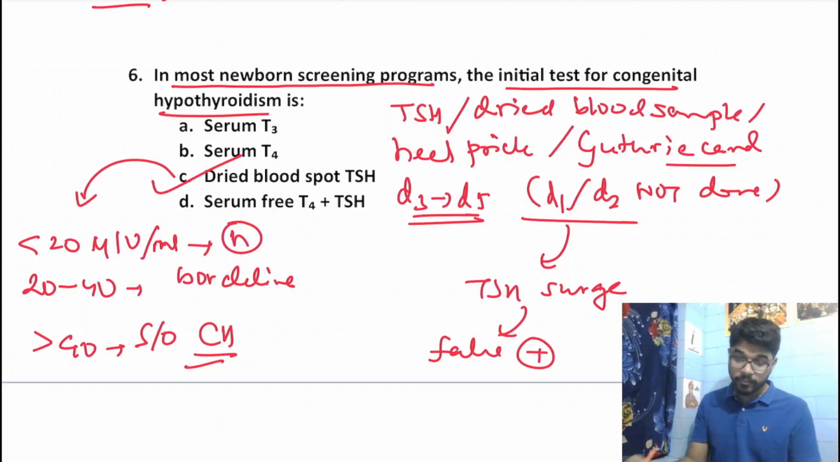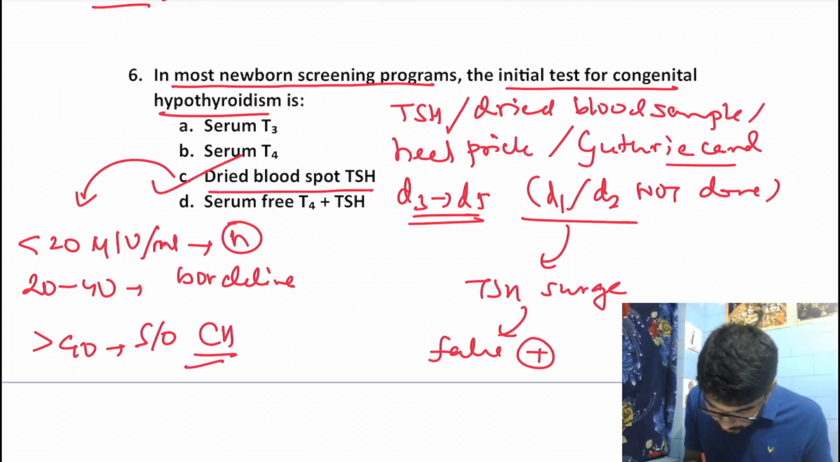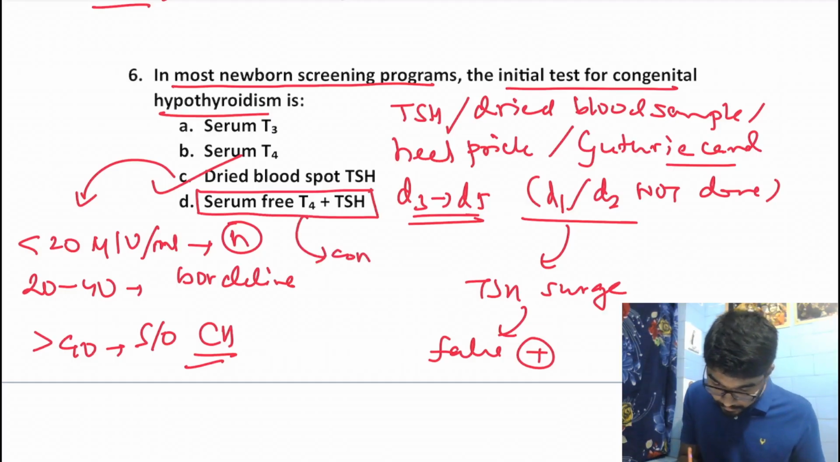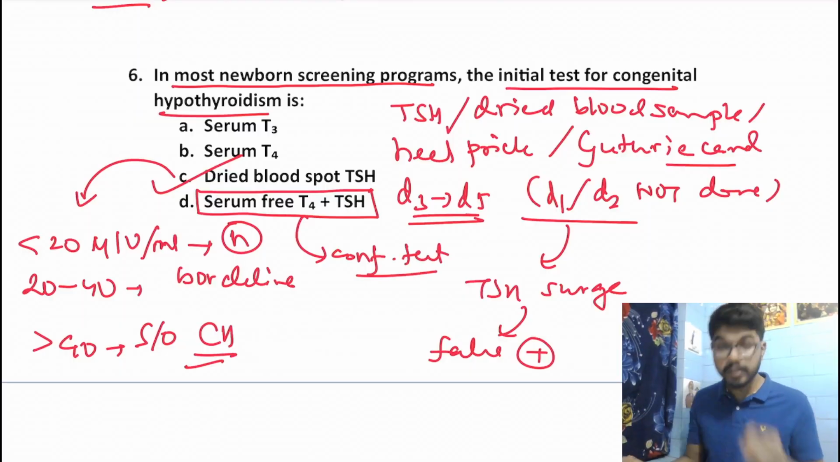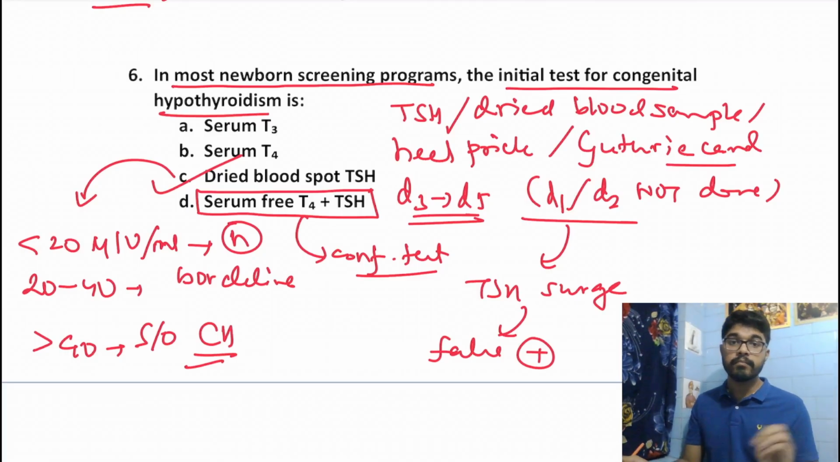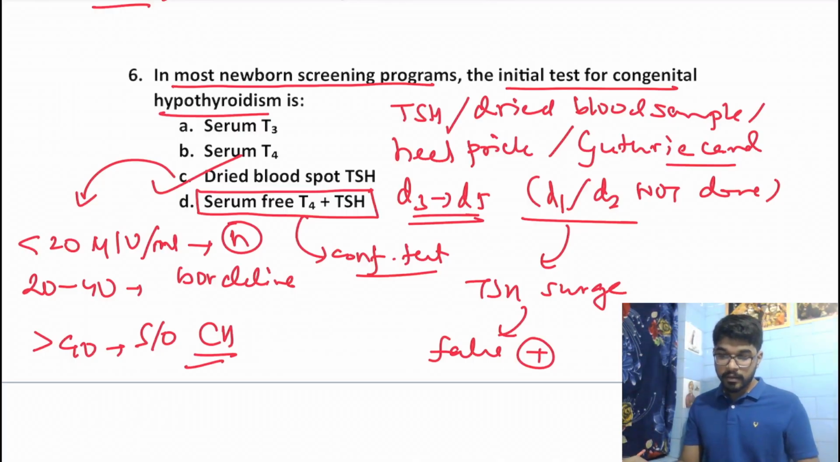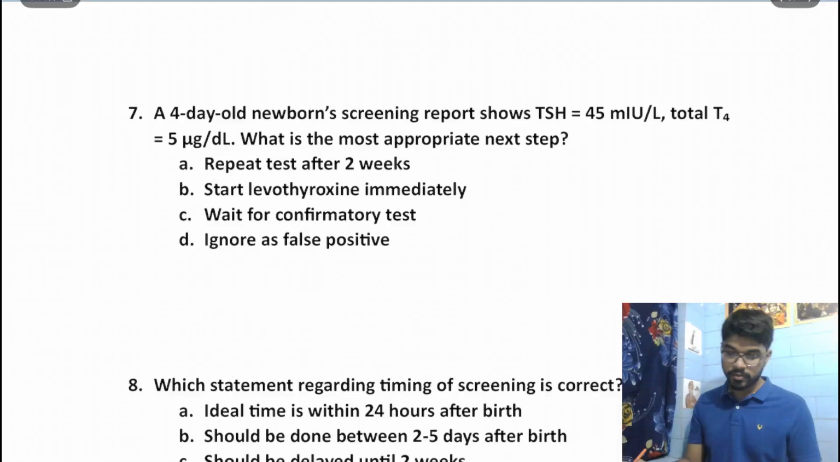Okay. Then we perform the confirmatory test, which is this. Serum free T4 plus TSH together is the confirmatory test. The initial screening test is dried blood spot TSH, but the confirmatory test is both free T4 plus TSH. Okay. So moving on to the next question.